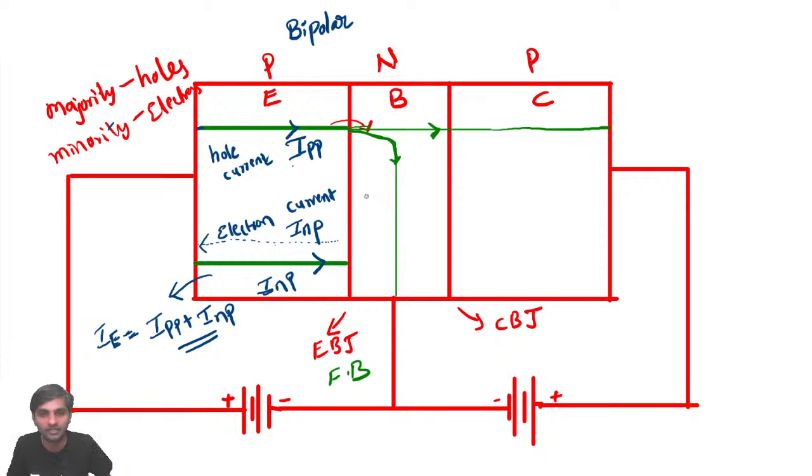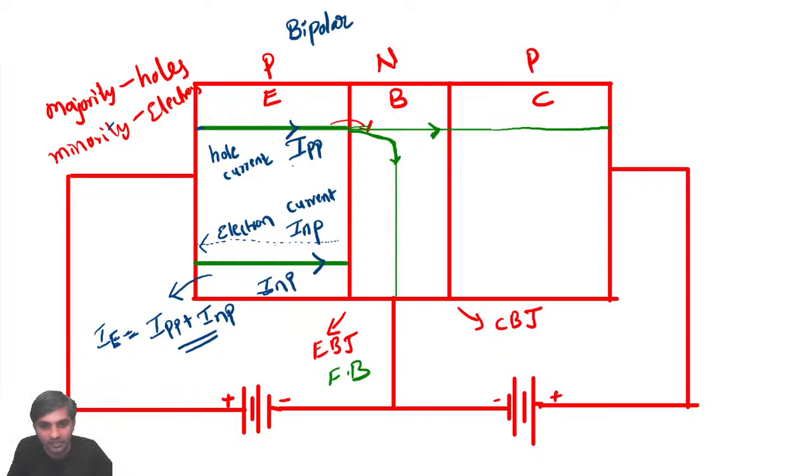Now you see another beauty here. What are the charge carriers? Of course, this base is lightly doped, but still there exists a current or not? This negative terminal in the battery will repel the charge carriers which are present in the base. Obviously, there exists a current because of them also.